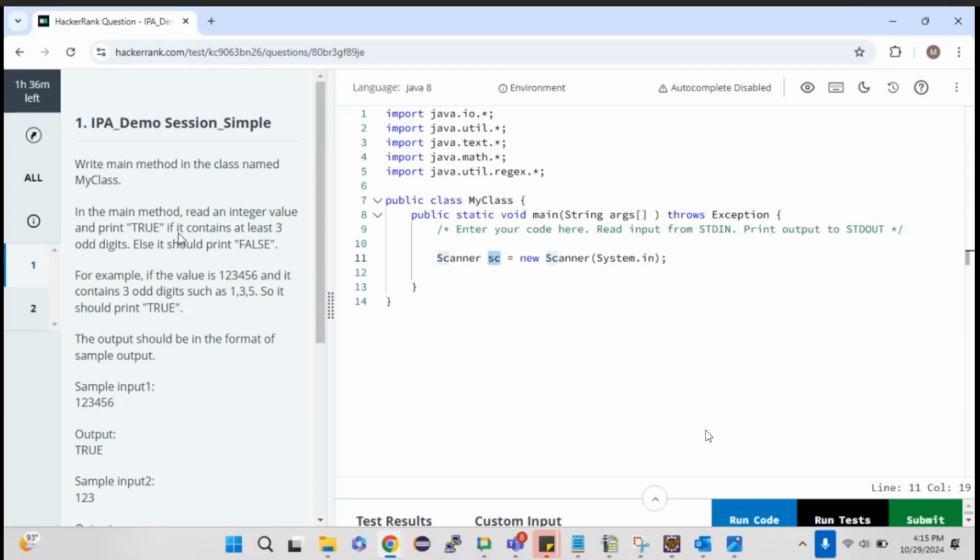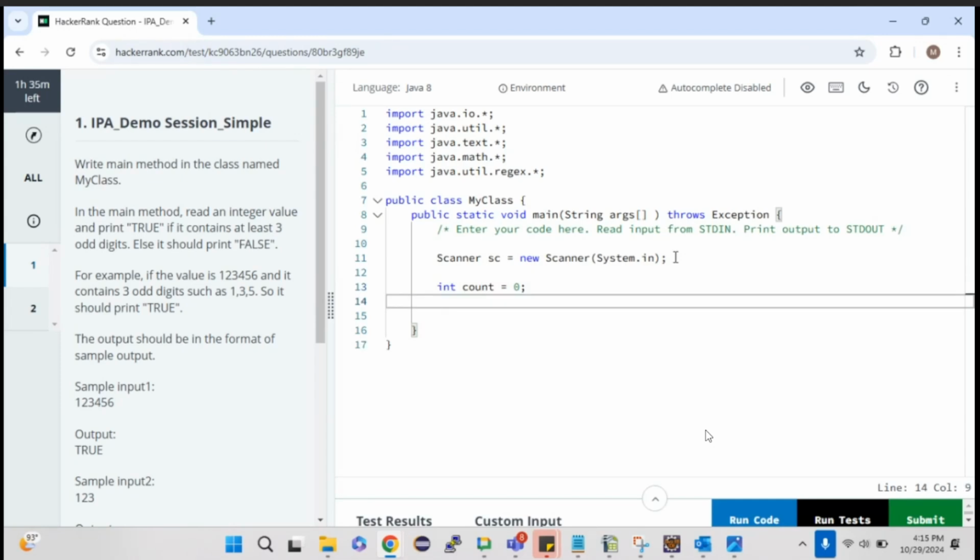Now I need to find the number of odd digits first, then only can I say whether it is greater than or equal to 3. Am I right? So I'm declaring int count equal to 0. This variable is used to store how many odd digits there are.